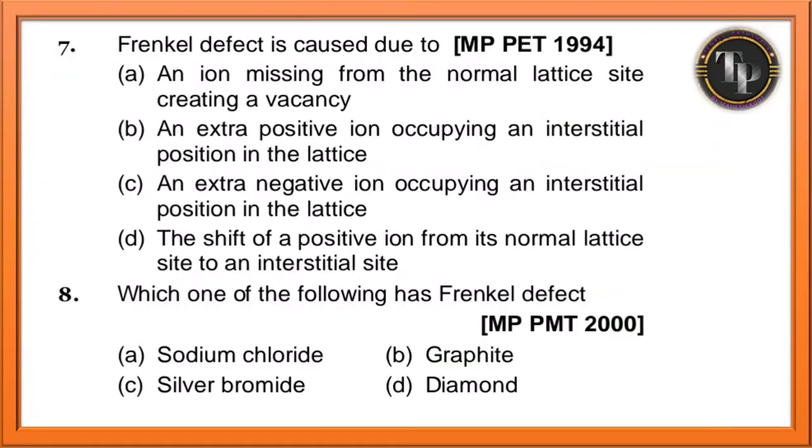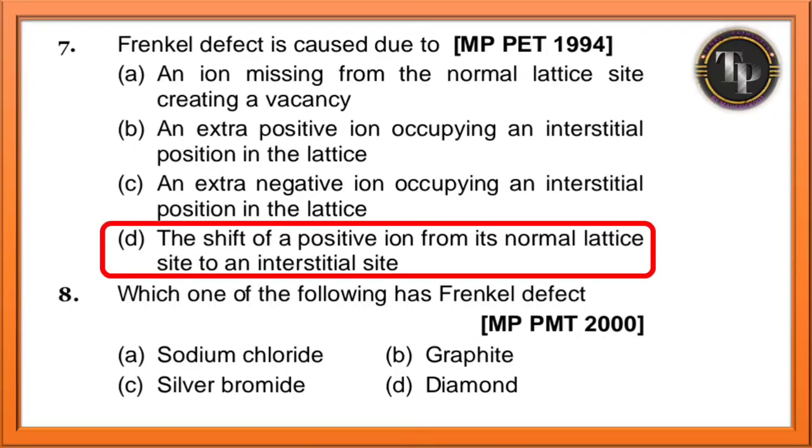Seventh question, Frankel defect is caused due to just shift of positive ions from their normal lattice sites to interstitial sites. So which is there in option number D only. Just now I told, Frankel defect is caused by jumping of a cation from its lattice site to an interstitial site. That itself they have given as shift of positive charge. Positive means cation. Which of the following has Frankel defect? Sodium chloride, silver bromide, graphite, diamond. Correct answer is silver bromide, AgBr. And you remember AgBr can show Frankel as well as Schottky. Very important it is.